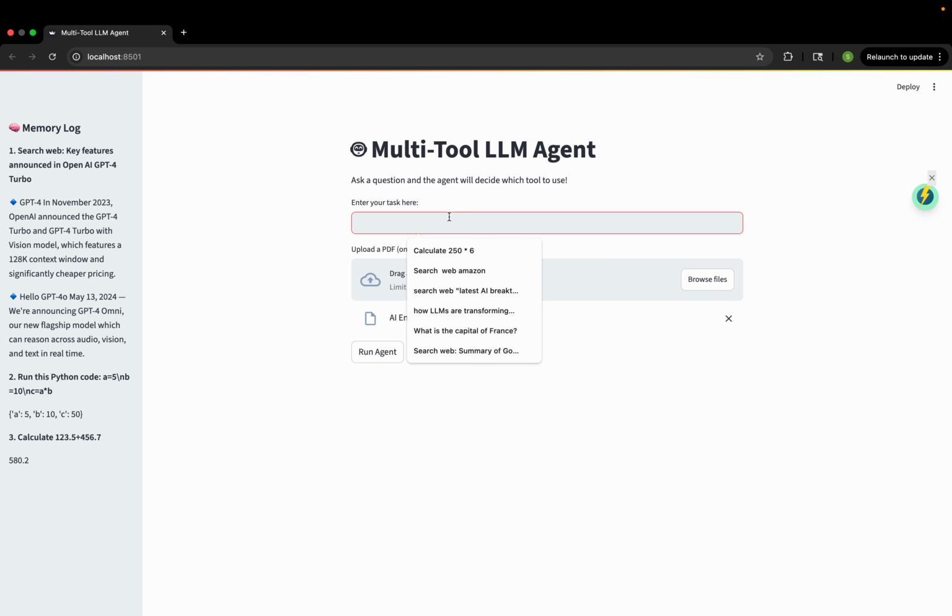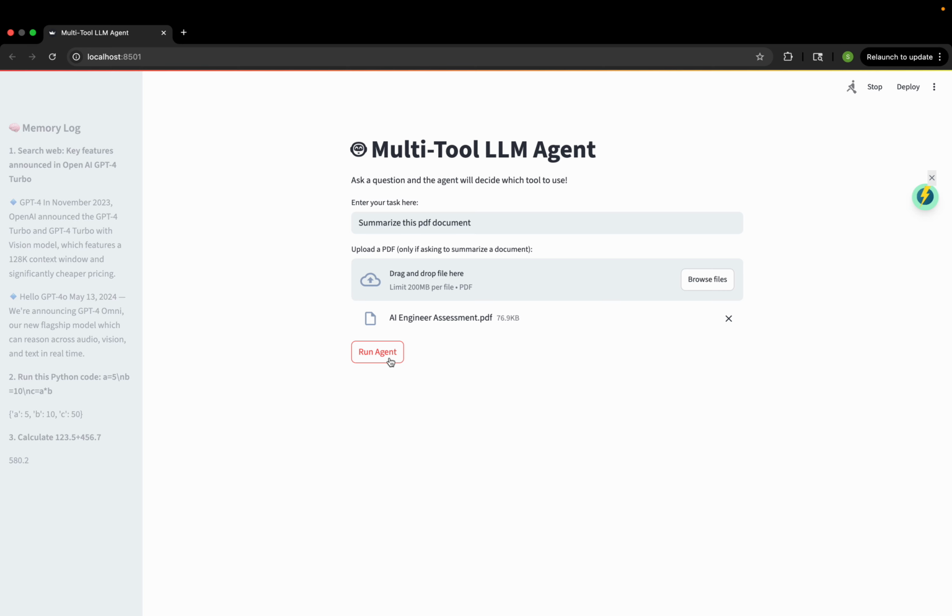And for the prompt, I will write: summarize this PDF document. Let's run the agent.